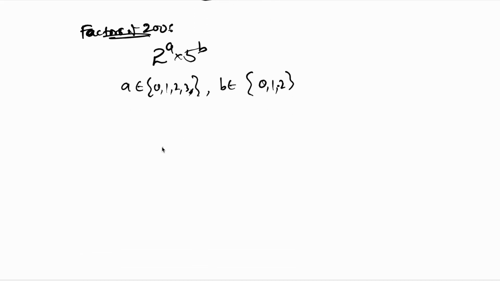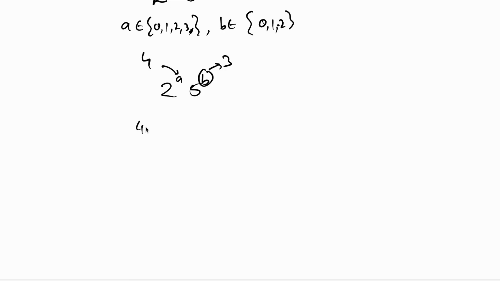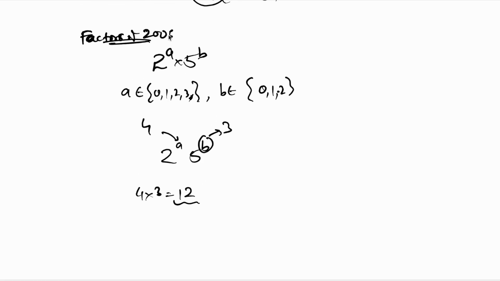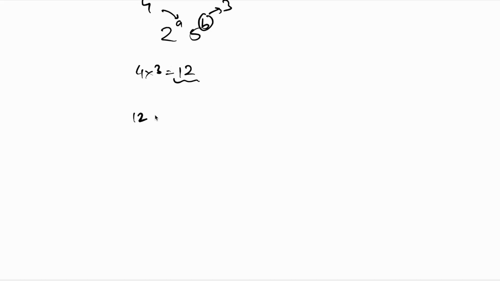That means the number of possible values for a is 4, and the number of possible values for b is 3. So there are in total 4 into 3, which is 12 combinations possible. 12 combinations possible means there are a total of 12 divisors or factors of 200, including 1 and 200 itself.